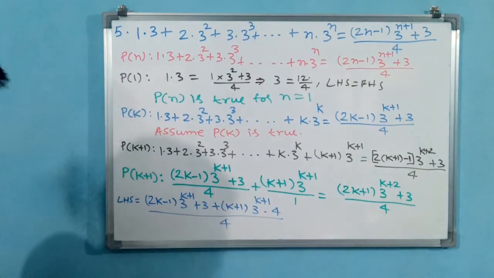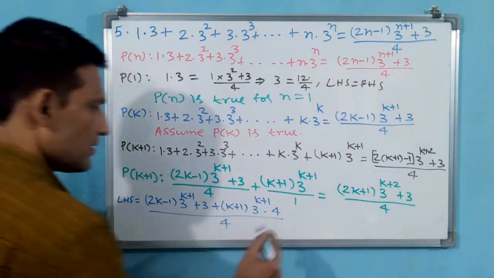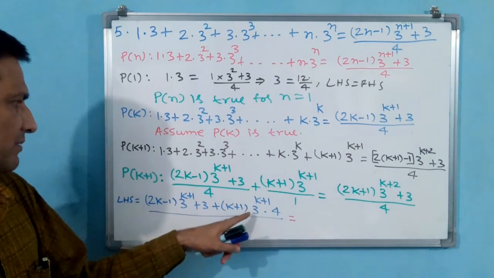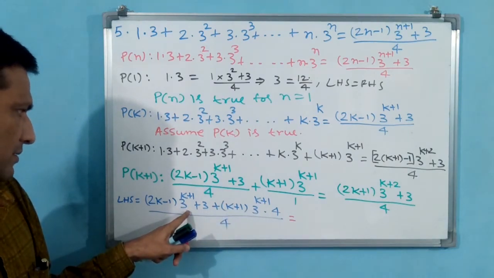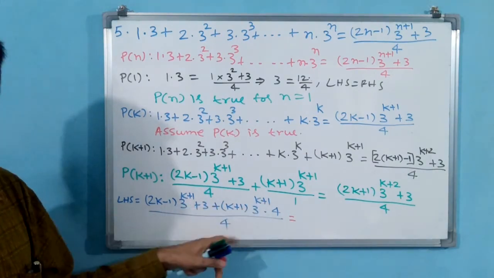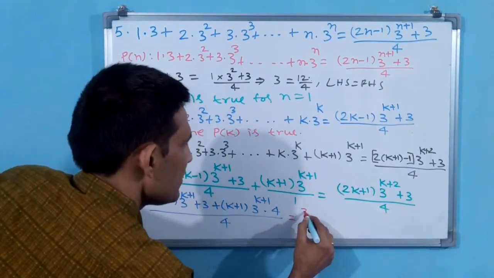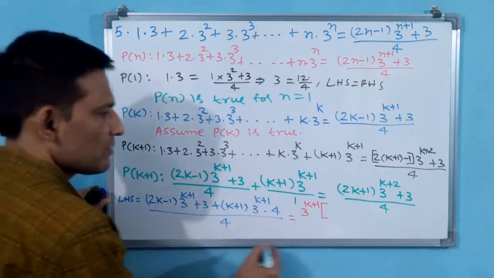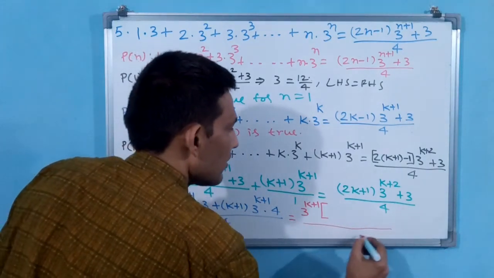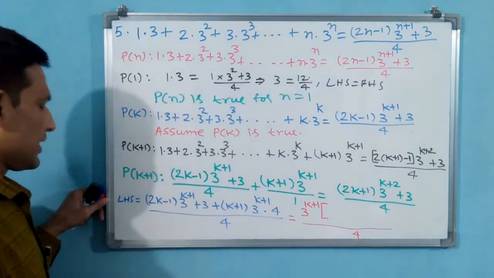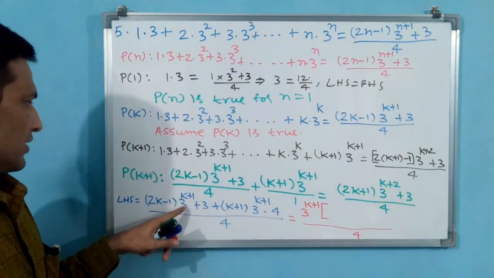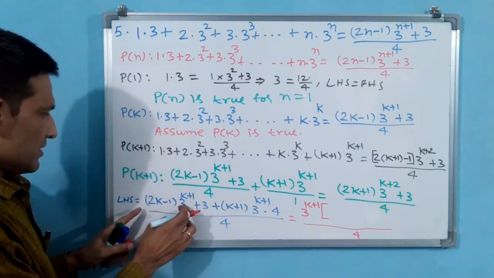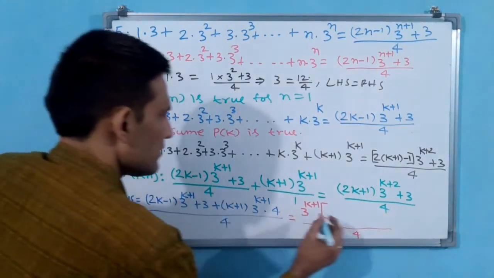Okay. Now what do we write? 3 power k plus 1, shall I take common? 3 power k plus 1, I can take common. You see, 3 power k plus 1, if I take common, the bottom 4 is there, that too we cannot disturb. 3 power k plus 1 if I take, see 3 is separate, but this you can take, 2k minus 1.